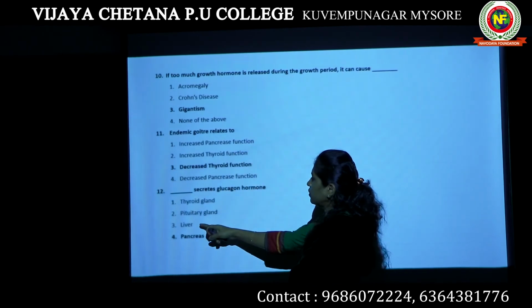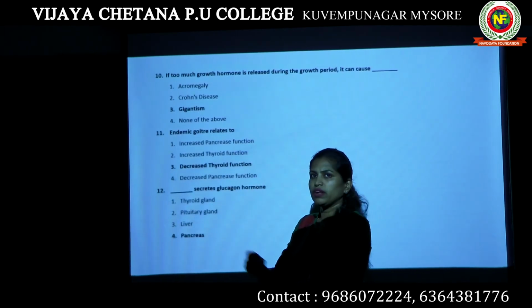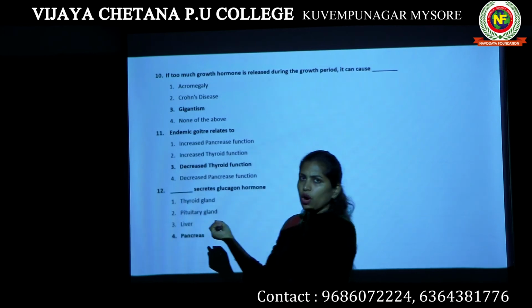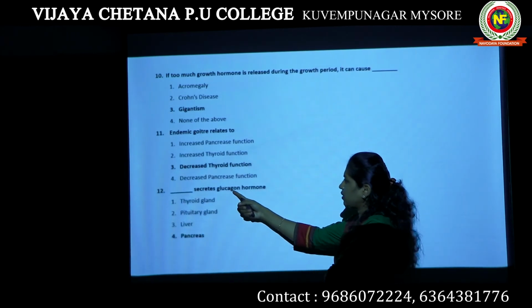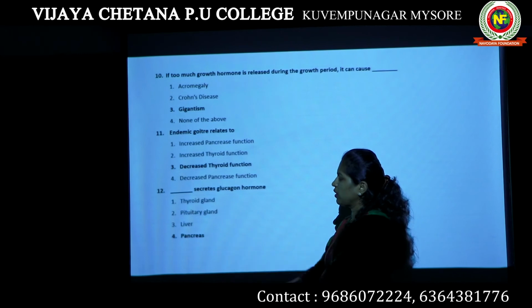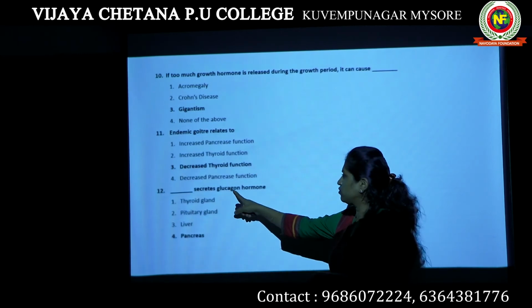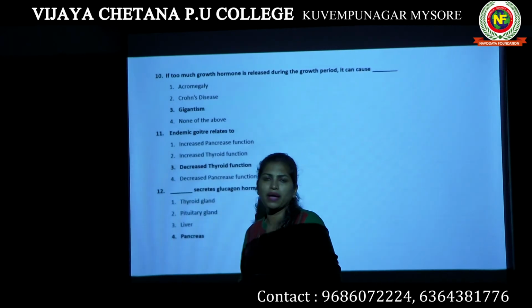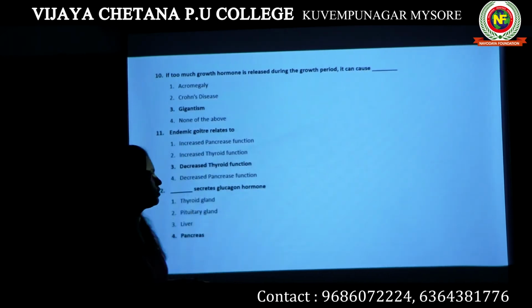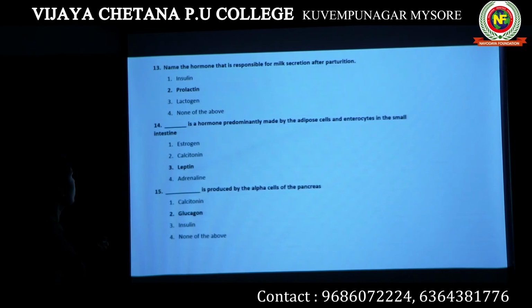So glucagon, then liver. Liver does not produce any particular hormone. It is not an endocrine gland, right? So the last option is pancreas. Pancreas produces 2 hormones, insulin and glucagon. So the glucagon is produced by pancreas. Option 4 is your answer for the question number 12.